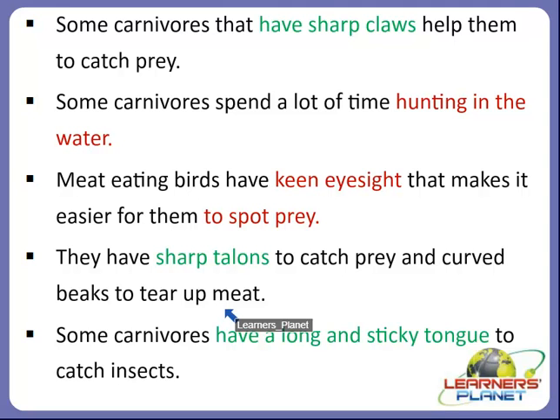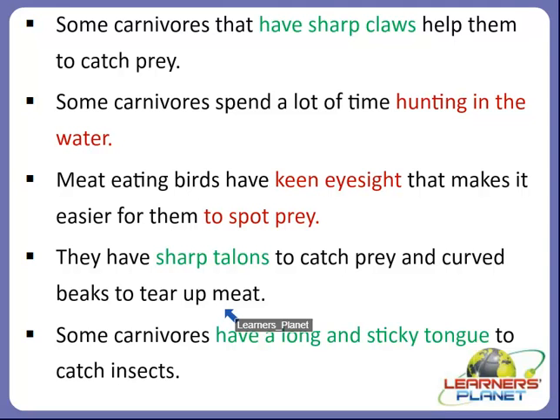By catching prey, carnivores help keep a balance in communities between producers and consumers. Producers means the green plants, and consumers means the animals that consume these plants and plant products, like the herbivores. And the other consumers, the secondary consumers, are the carnivores that will consume herbivores or other carnivores, right?